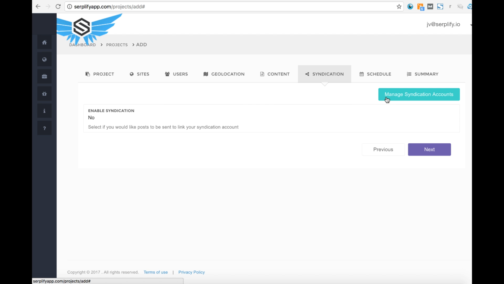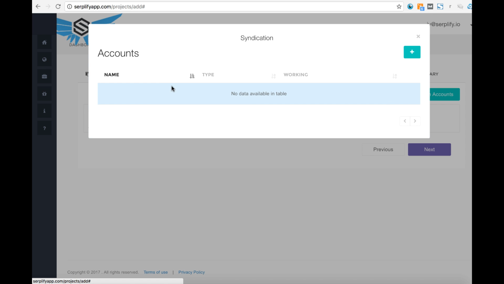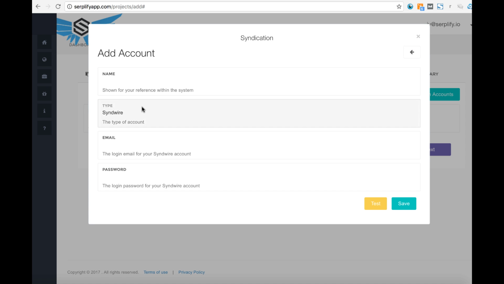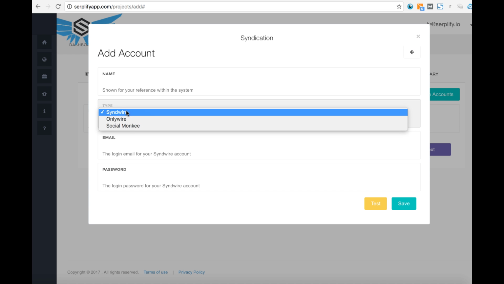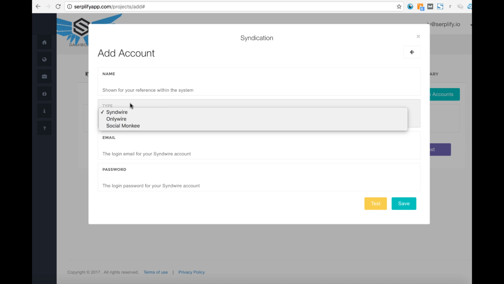And then you can also have backlinks point to your site whenever it goes live. What you can do here is go to Manage Syndication Accounts. Then you press the plus button, and you can choose right now between SendWire, OnlyWire, and SocialMonkey to have it point backlinks toward. Now, there's also going to be one integrated, they told me, that's not here right now in my review, called Social Adder.